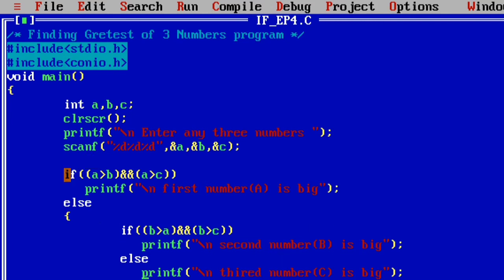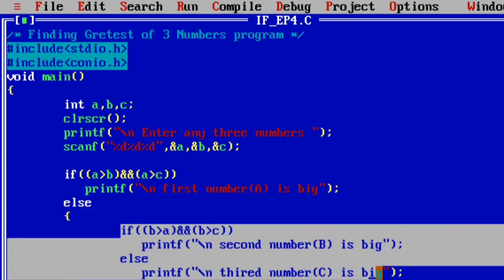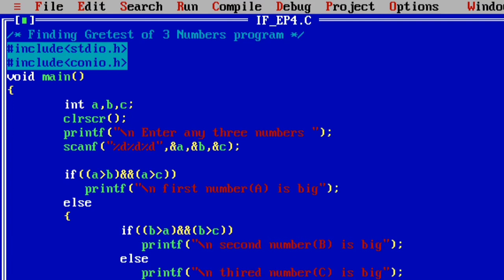According to our definition, an if else statement contains in the else part one more if else statement. That's why this structure is called nested if.